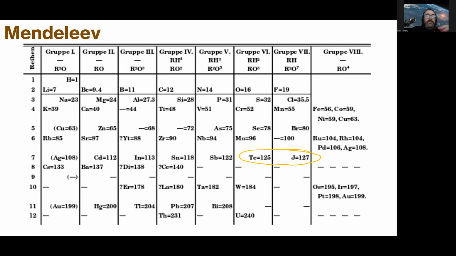So Mendeleev suggested that the mass of tellurium was wrong, and put a corrected mass on the table. It wasn't until later that Henry Moseley, an English physicist, arranged everything by atomic number, and that fixed everything. We'll talk about that later.